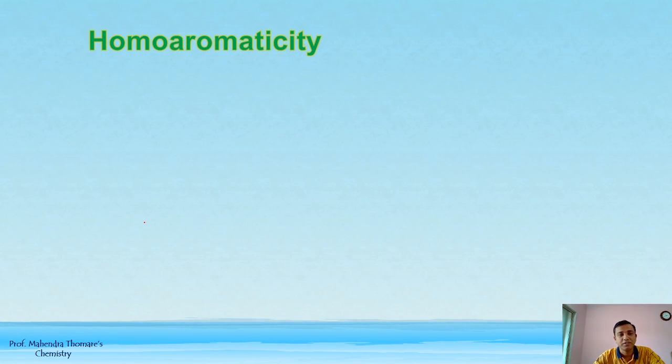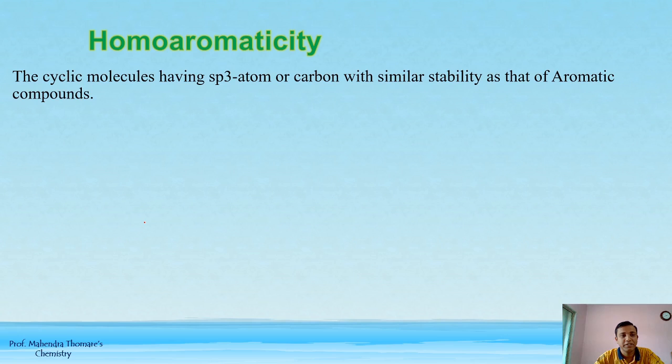So homoaromaticity. What is homoaromaticity? A cyclic molecule having an sp3 atom or carbon with similar stability as that of aromatic compounds. Any cyclic molecule with an sp3 atom, meaning any carbon like CH2 or CH3, should be present in the cyclic molecule, and the remaining carbons should have similar stability as that of aromatic compounds.